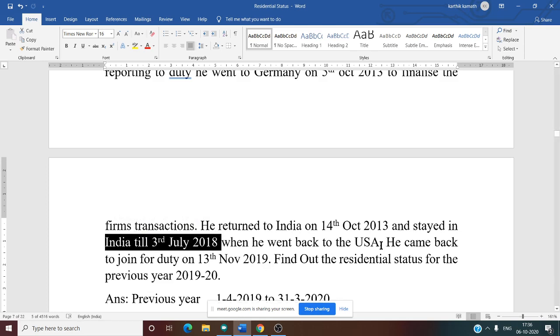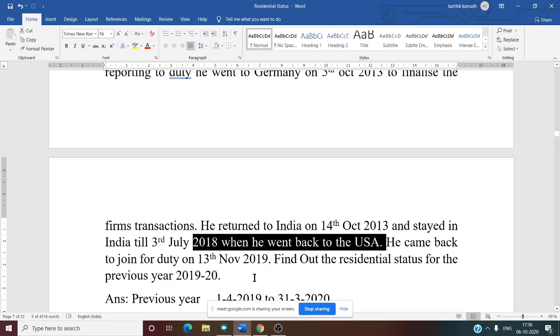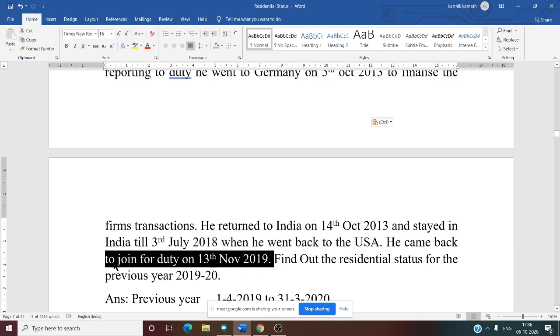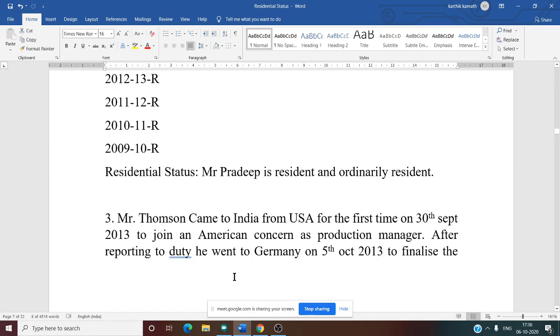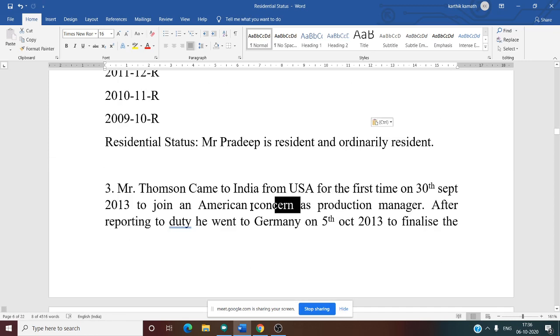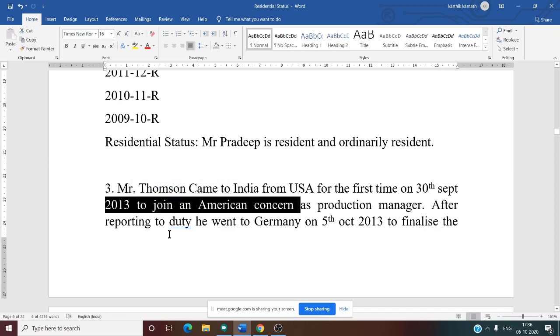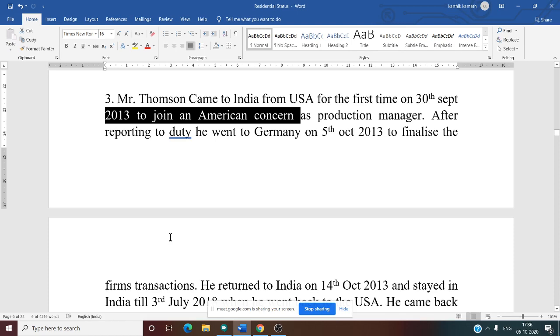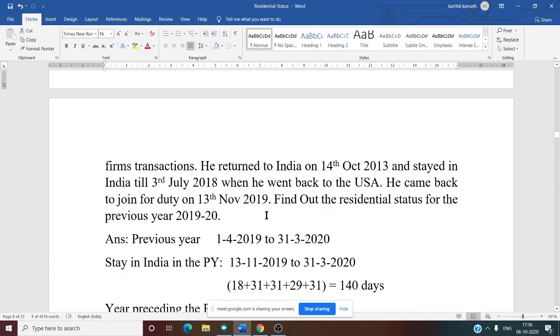Then he again goes back to USA. Again, he comes back to join duty on 13th November 2019. That means on 13th November, he again comes back to India, because his firm is there in India. It is an American concern, of course, but it is located in India. So that is the meaning of this one.